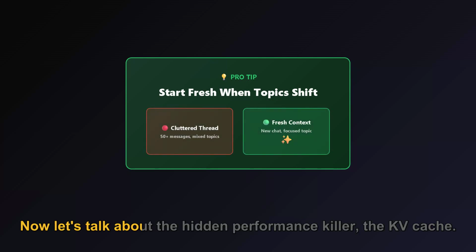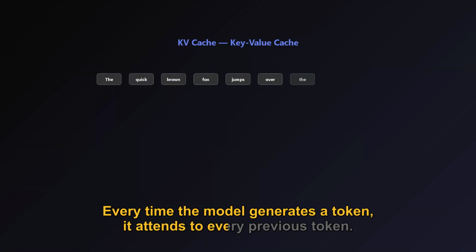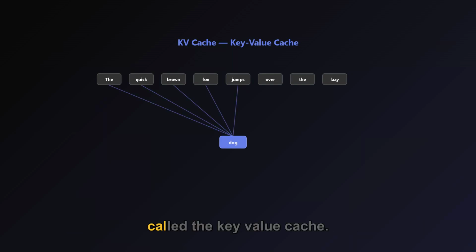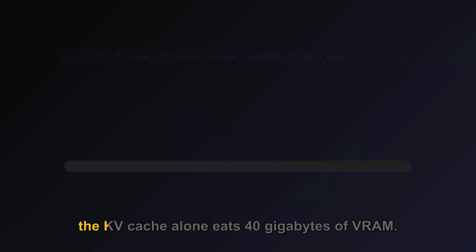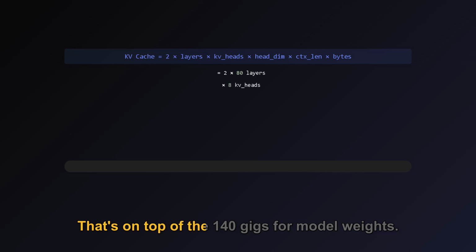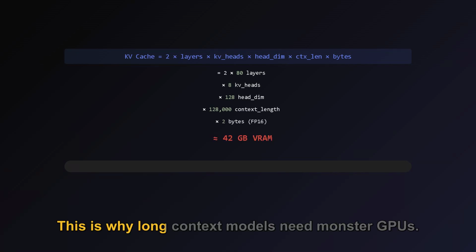Now let's talk about the hidden performance killer, the KV cache. Every time the model generates a token, it attends to every previous token. That requires storing intermediate calculations in something called the key-value cache. For a 70 billion parameter model with 128K context, the KV cache alone eats 40 gigabytes of VRAM. That's on top of the 140 gigs for model weights. Double the context, double the cache. This is why long context models need monster GPUs.